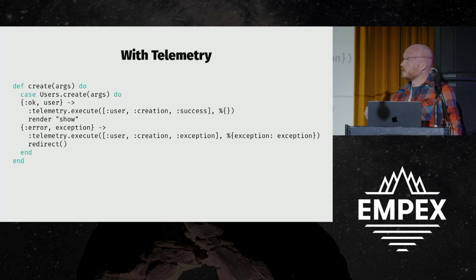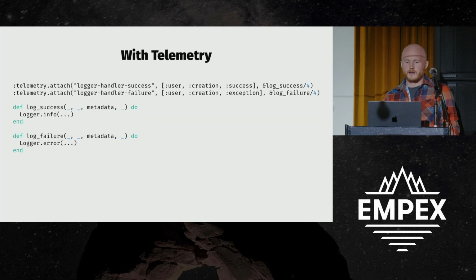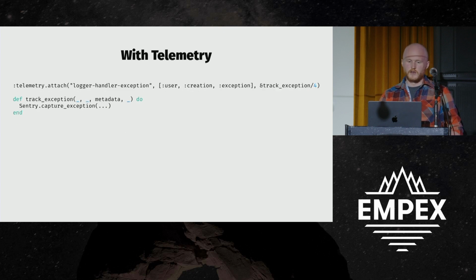With telemetry, all this code needs to do is say what happened. So the success, user creation success, or exception, you can give the exception event, and we can pass some metadata around. And then somewhere else in our code, we can attach ourselves to that event. We can say things like, when the user creation success happens, I'm going to log this message. When it fails, I'm going to also log. But then we can have a totally separate one that also attaches to the exception event and invokes our exception handling code. It's cool. We've separated concerns now.